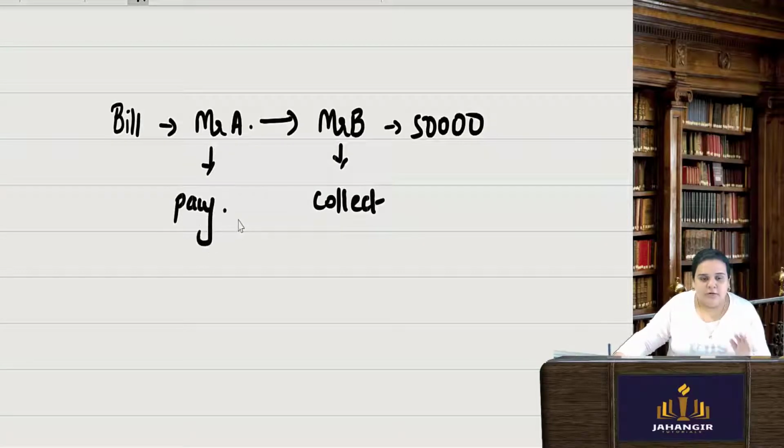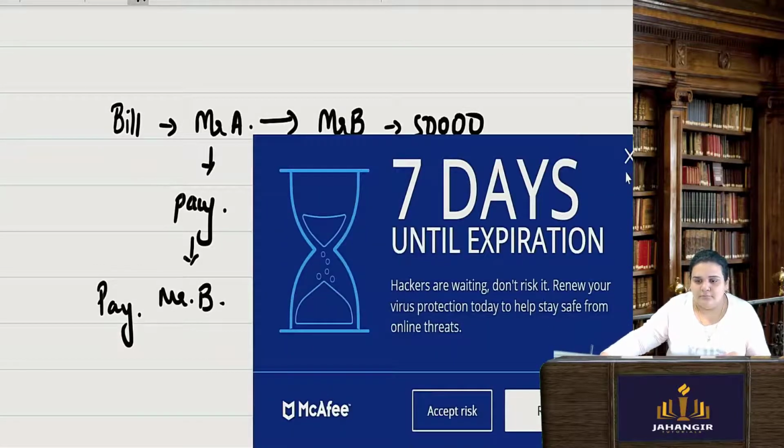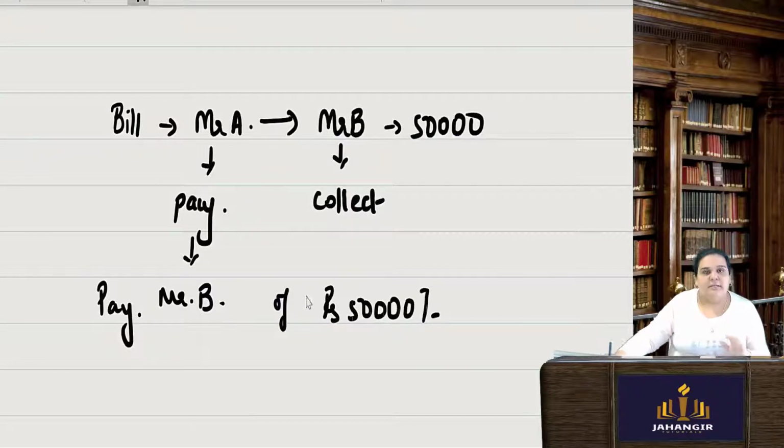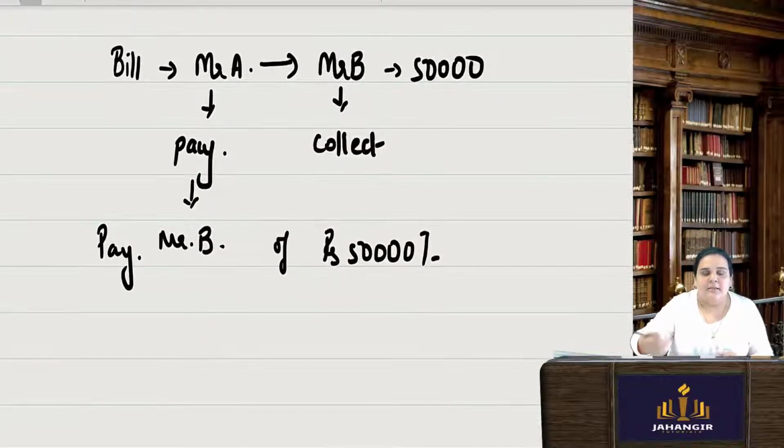So what did Mr. A do? He drew a check in the name of Mr. B, pay Mr. B an amount of rupees 50,000. So this becomes a check. He drew a check. The payment is not made in cash, it is made by way of check. This particular check can also be endorsed in someone else's name. It can again be transferred.